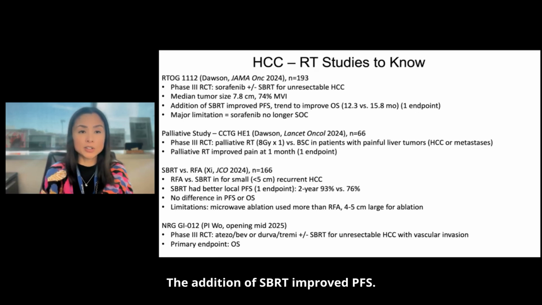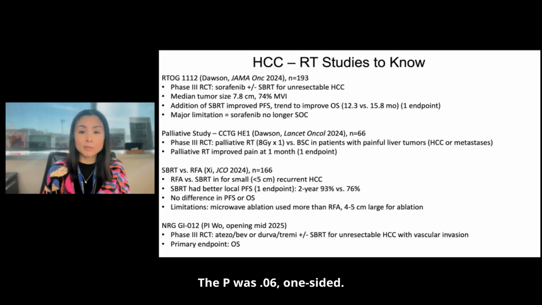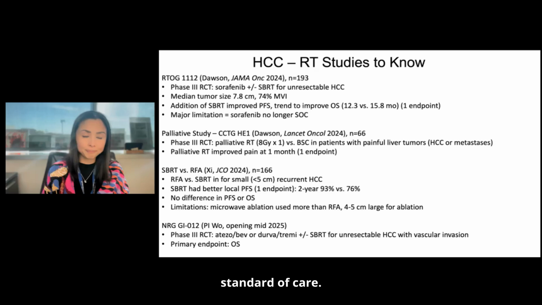The addition of SBRT improved PFS. There was a trend to improve OS, 12.3 versus 15.8 months. The P was 0.06, one-sided. That's a primary endpoint. The main limitation, of course, is that sorafenib is no longer the standard of care.